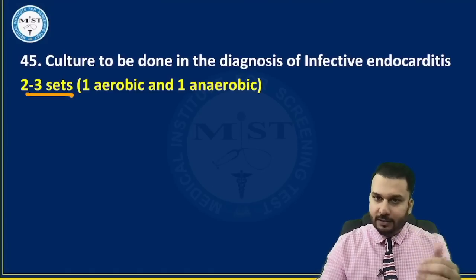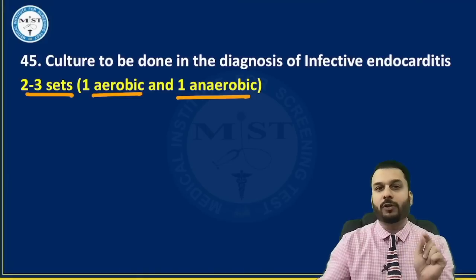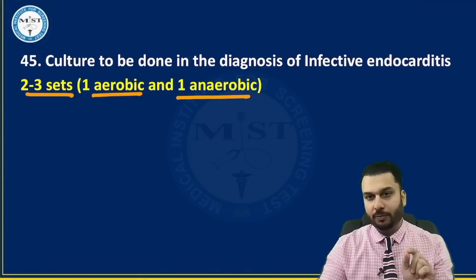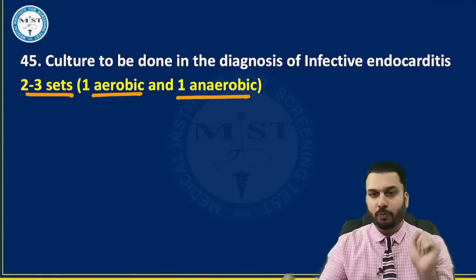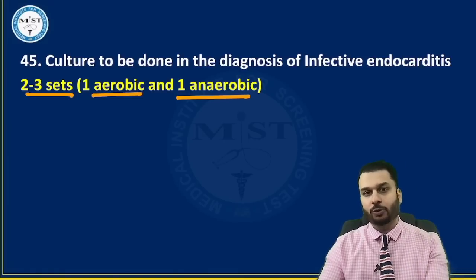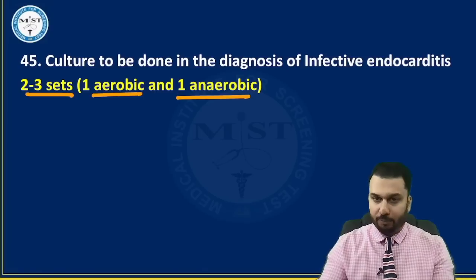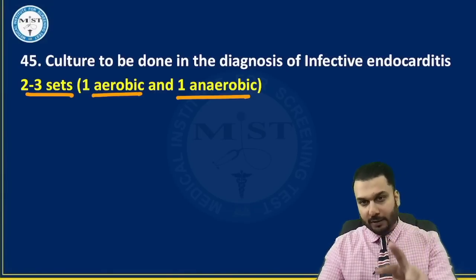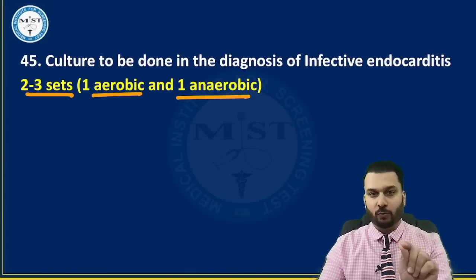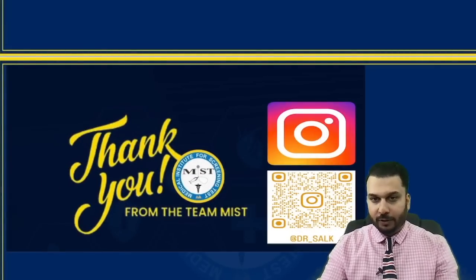And in those sets, there will be 2 test tubes, you must know, one for the aerobic and one for the anaerobic organism. So different culture media we are going to provide. However this language was asked, I'm not sure. This is supposed to be the correct answer for this. 2 to 3 samples we are going to take, and each time the sample will have one for aerobic, one for anaerobic. So basically this finishes our session of recall, my friends.